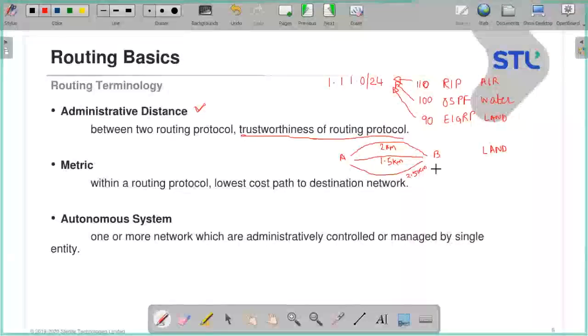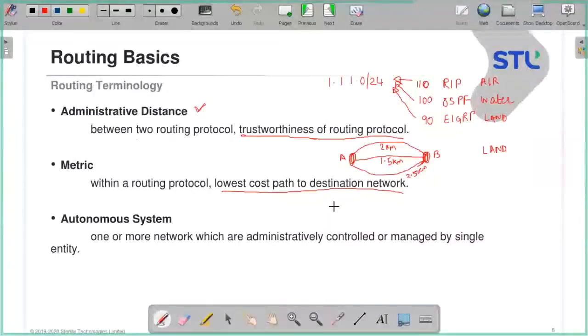Let's avoid that traffic signal, remove that aspect as of now. From A to B I have to go. I have 3 ways in the current scenario. So which way will I choose? 1.5 kilometers. 1.5, isn't it? So what is metric? It's the lowest cost path to reach the destination.